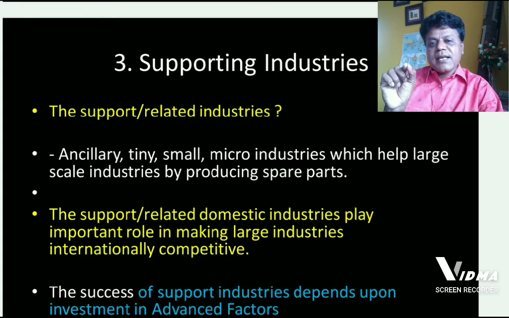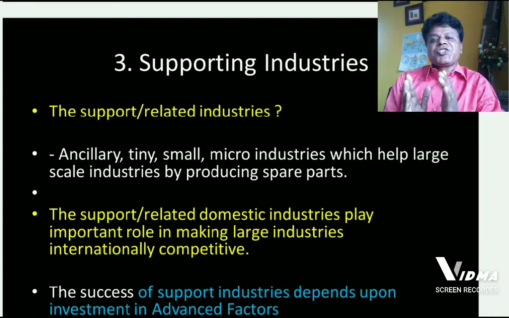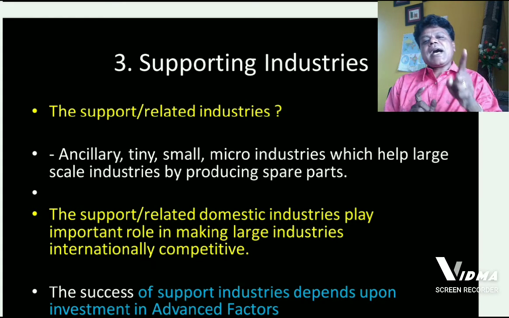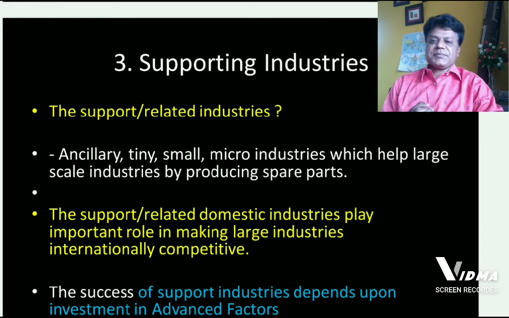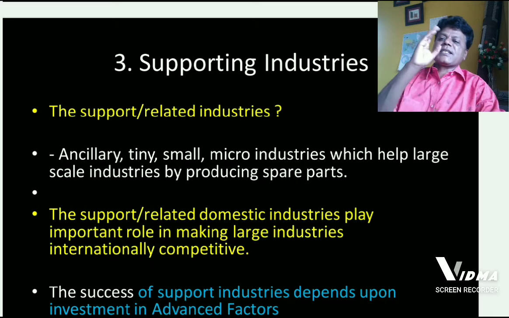A country which has a large number of supporting and related industries has an edge in developing medium and large scale industries at domestic level, and thereby it will have an edge in the international market. Supporting industries play a very important role in the life or progress of medium and large scale industries.